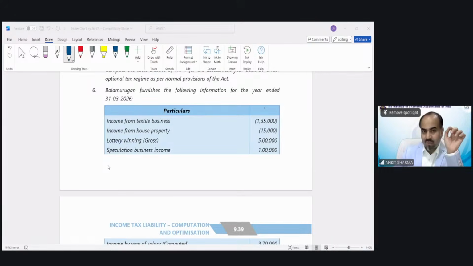So we are skipping question number 5. You can do it on your own. It's not that difficult, but question number 6 definitely is going to trouble you. So that's why I'm going to solve question number 6 with you.